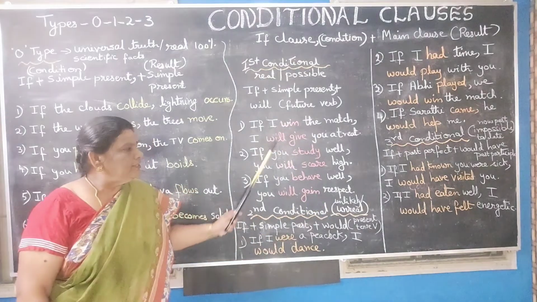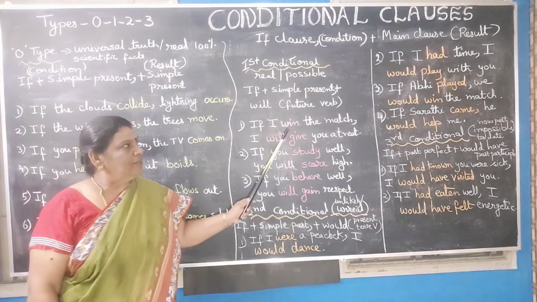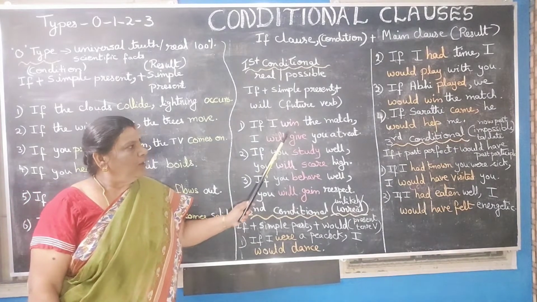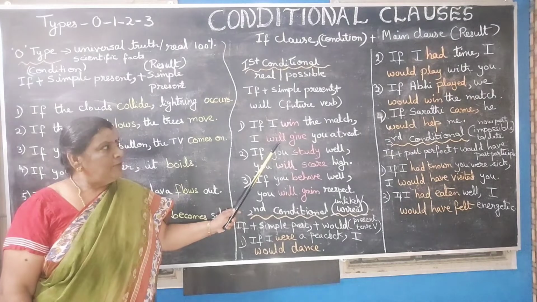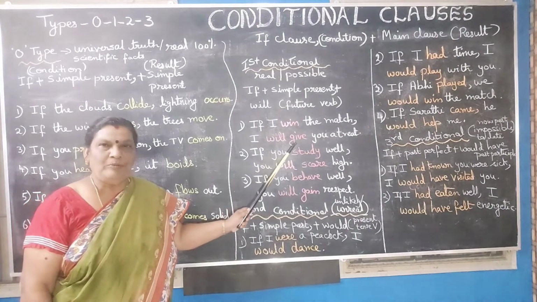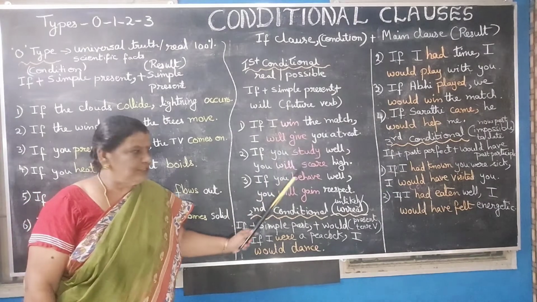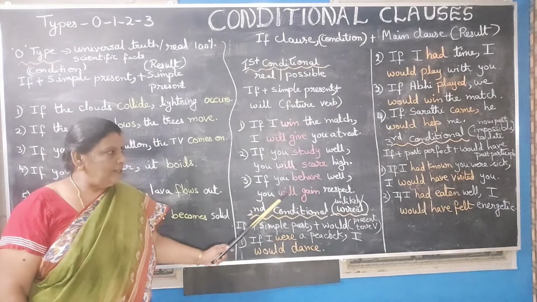Now look at all these three sentences, children. Here we have if, and then we have the simple present, and over here in the main clause we have will plus future verb form. Okay, future verb form, that is will give. Similarly, in this we have study, will score, behave, will gain.